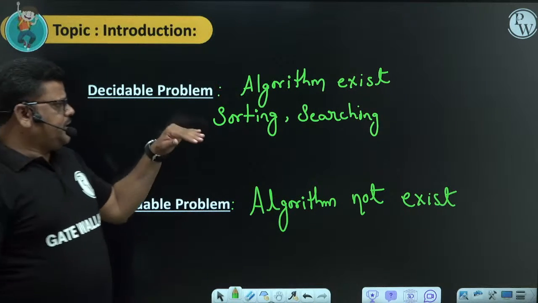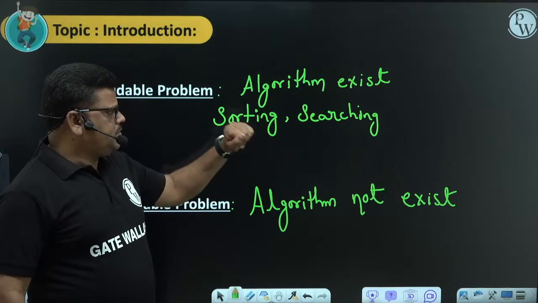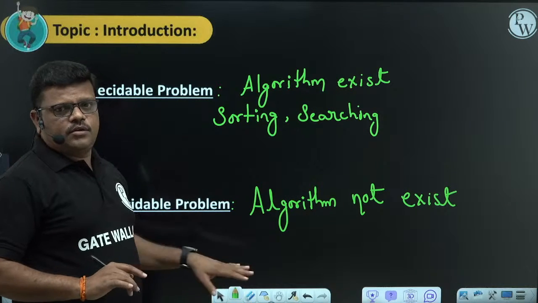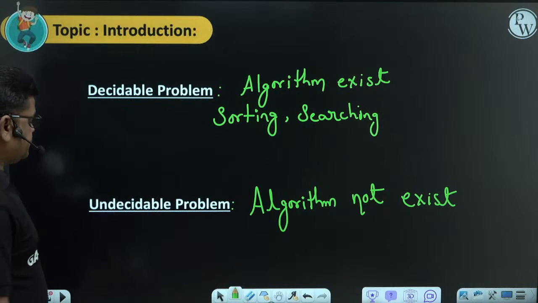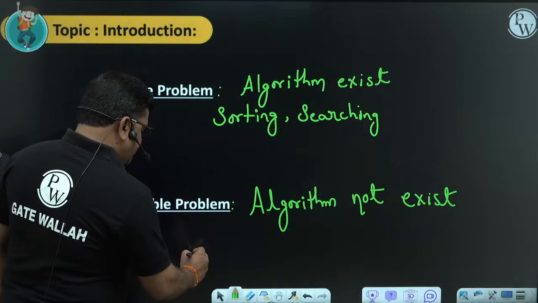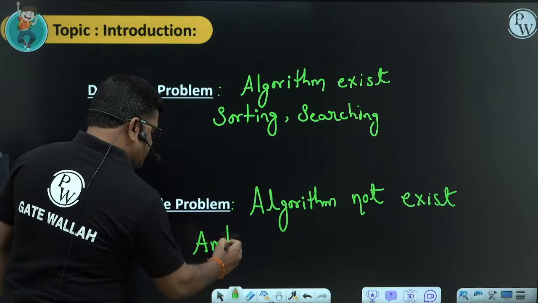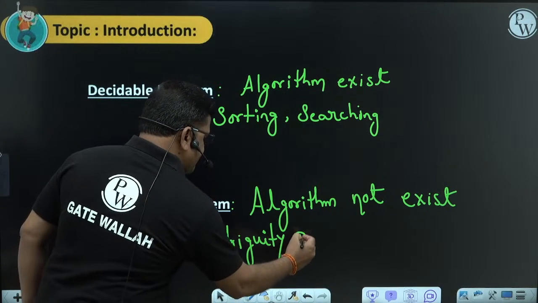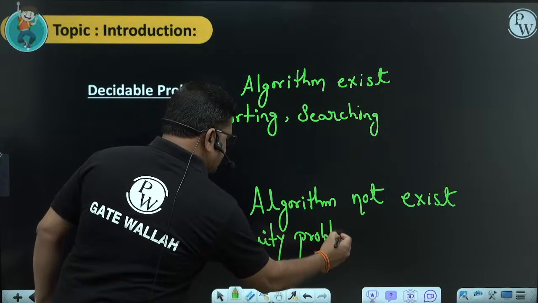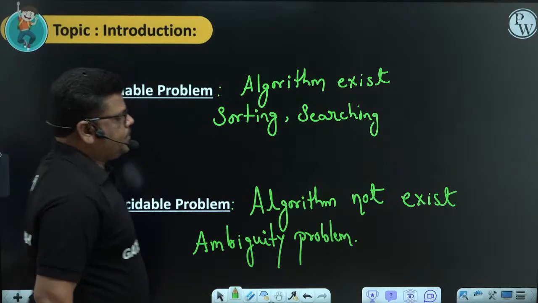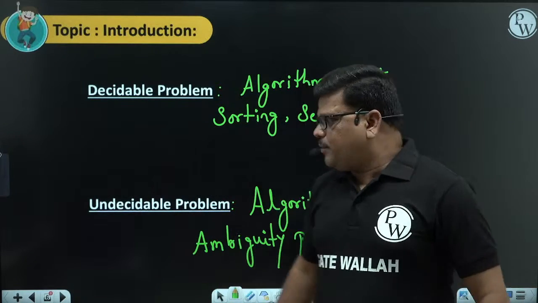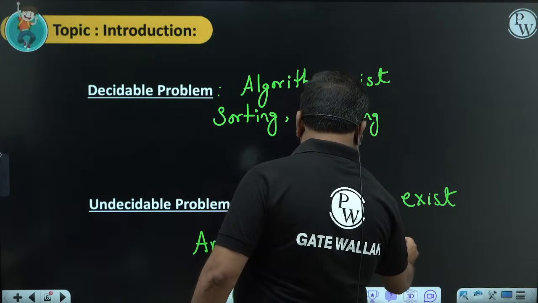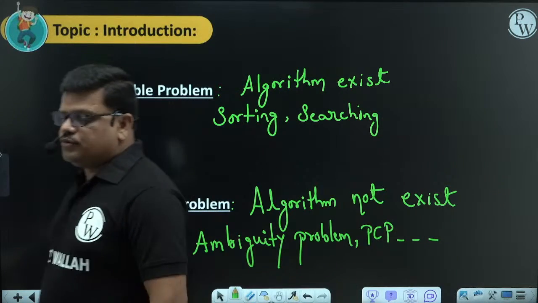For decidable problems we can write programs, and algorithms also exist. Undecidable problems are unsolvable problems; computers cannot solve these. Examples are the ambiguity problem and the post correspondence problem, generally called PCP. I'm just giving the names like this. There are so many problems which are unsolvable.